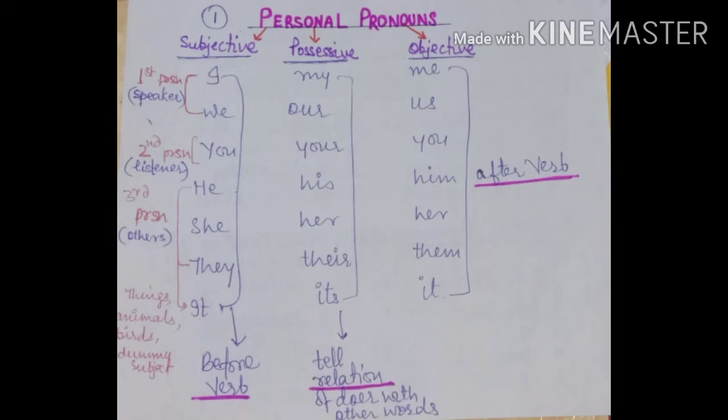What are personal pronouns? Personal pronouns are used to refer to people, things or animals. यानी कि हम इन्हें persons, animals, birds, places और things की जगह use करते हैं. Personal pronouns are further divided in 3 kinds: subjective, possessive and objective. Personal pronouns are of 3 kinds: first person, second person, third person. First person is the speaker, second person is the listener and third person are those people about whom we talk.